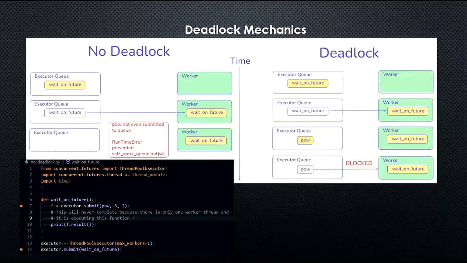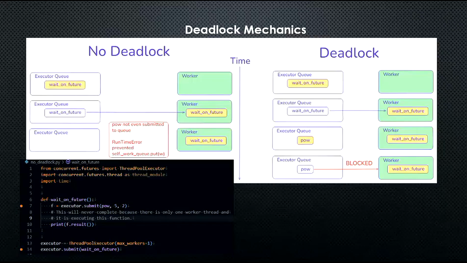So that's why you see the row 3 in the right side. And now the issue is when we do the f.result inside the wait on future, it is waiting for POW to finish. But POW is waiting for the worker to finish. Worker is waiting for wait on future to finish. So there is a cycle. None of them can finish. Let me close the cycle.